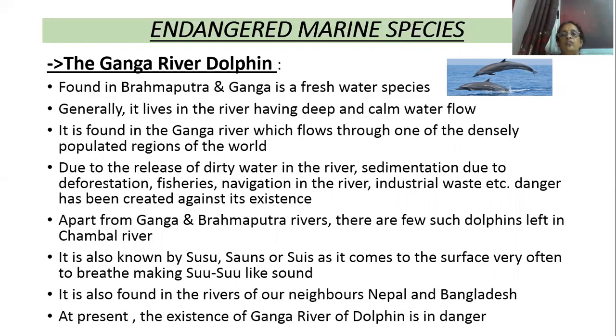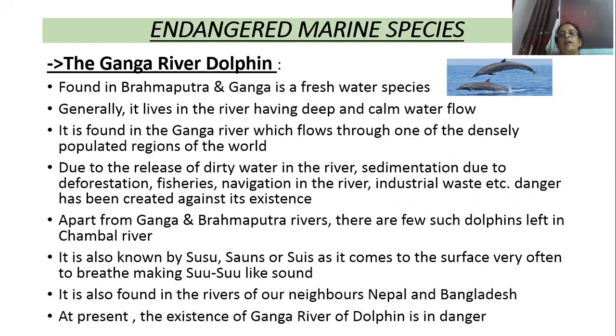It is also known as Susu, Sons or Suis, because sometimes it comes to the surface of the river and makes a zuzu sound. It is also found in the rivers of the neighboring countries Nepal and Bangladesh, and its life is also in danger. So the Ganga River dolphins are found in the Brahmaputra and Ganga rivers.